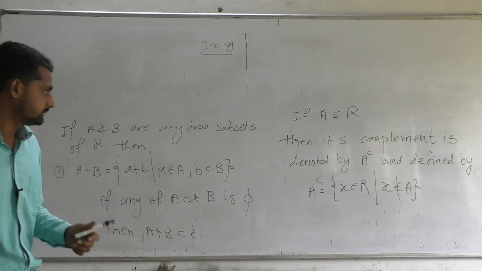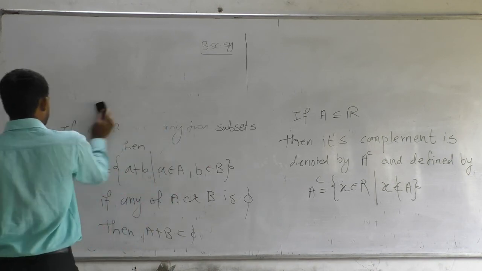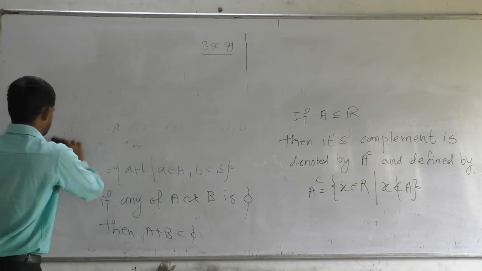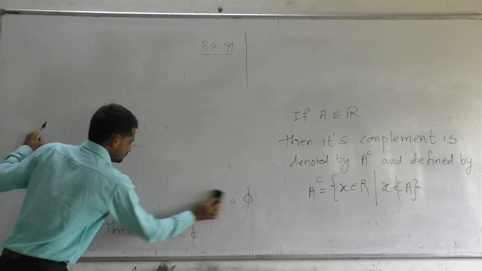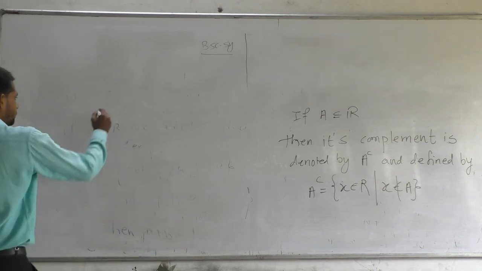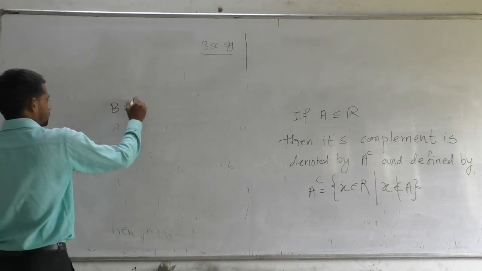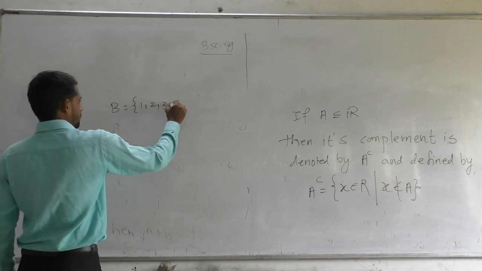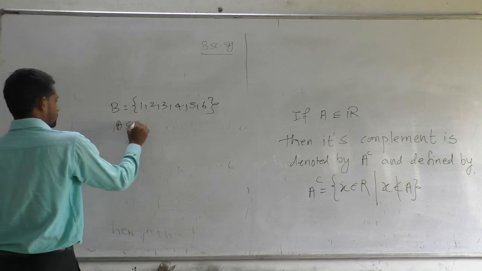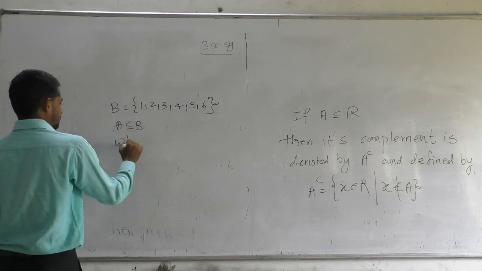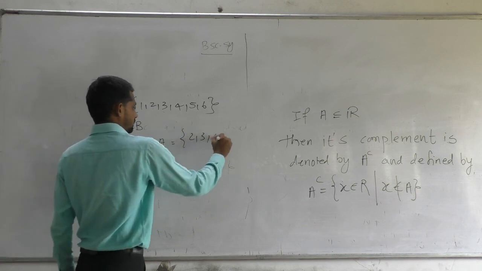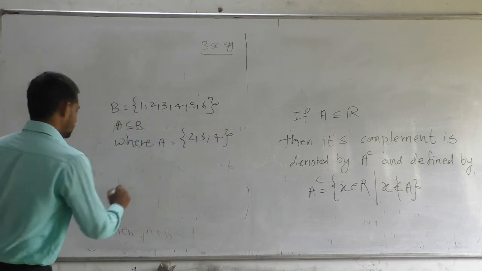For example, we can say that if B is equal to {1, 2, 3, 4, 5, 6} and A is a subset of B, where A is equal to {2, 3, 4}, then A complement is what?